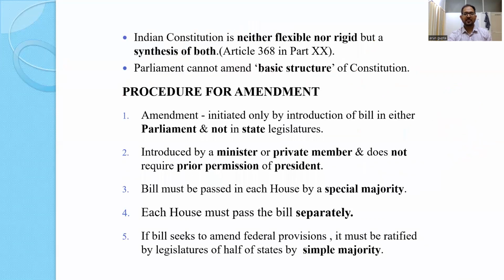Amendment of the Constitution. So Indian Constitution, you know that it is neither very flexible, nor very rigid. That is synthesis of the both. In part 20 of Indian Constitution under Article 368, Parliament has the right to amend the Indian Constitution. That is, only Parliament can amend the Indian Constitution, no state legislature or by any executive order, the Constitution cannot be amended. So Article 368 provides a detailed procedure for amendment of any part of the Constitution.